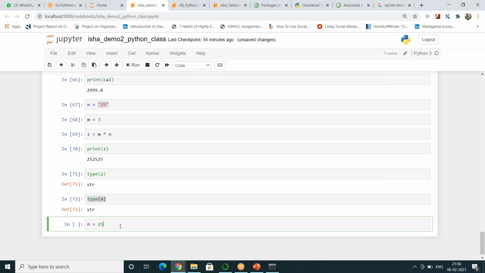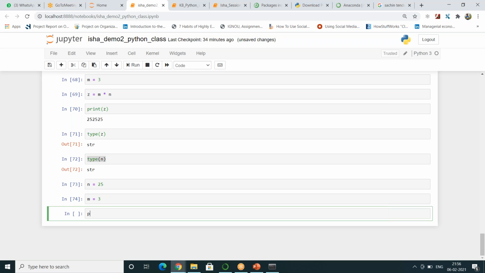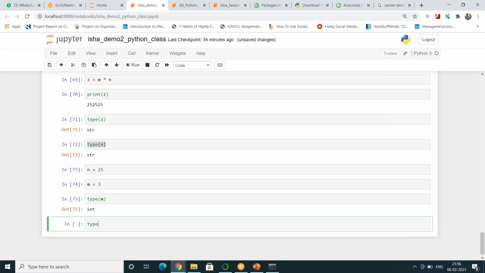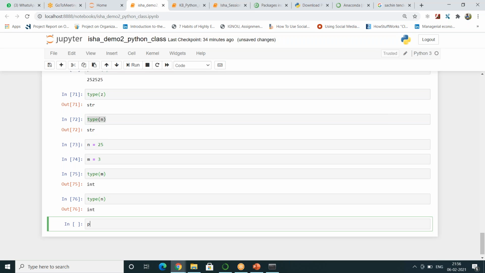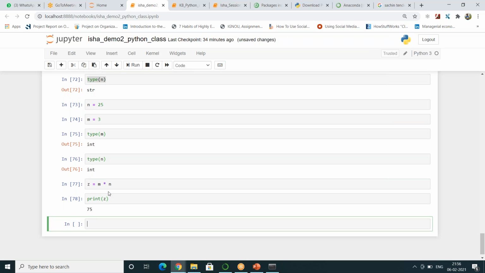So you have to type this as n is equal to 25, m is equal to 3. If you are in doubt, just figure out the type of m and type of n, then you can do the calculation. Both are int or float, then we can do the calculations. z is equal to m into n, print of z. So the answer is 75.